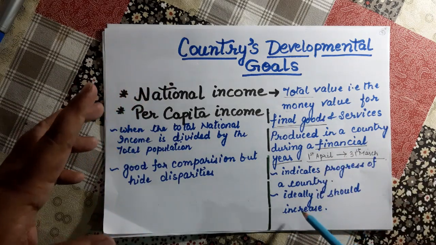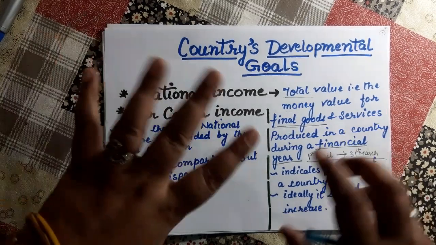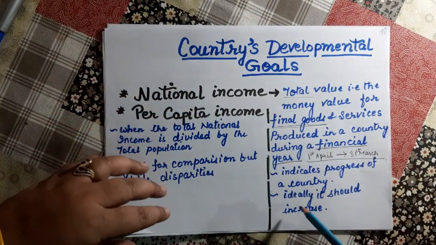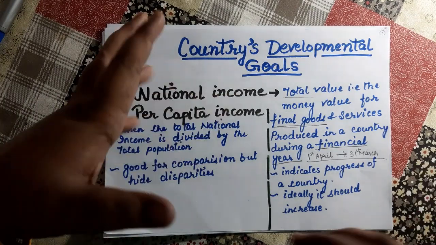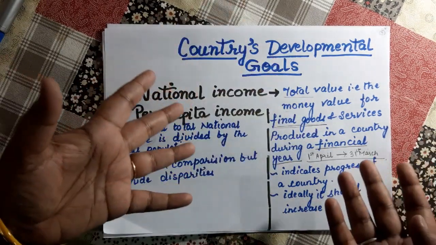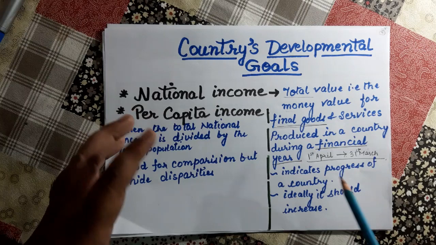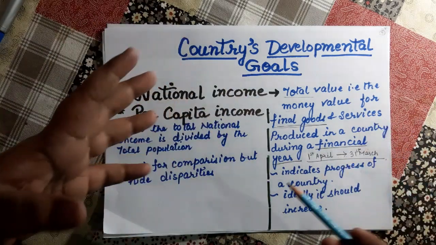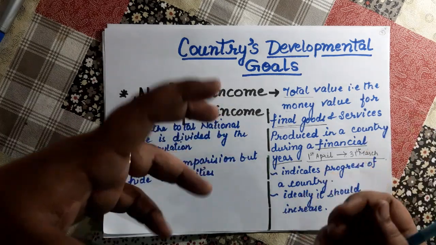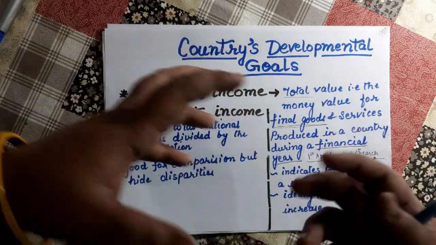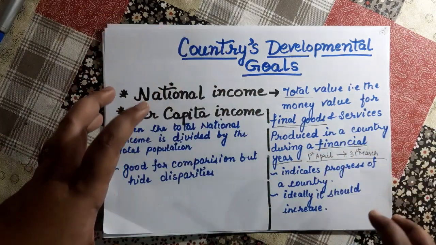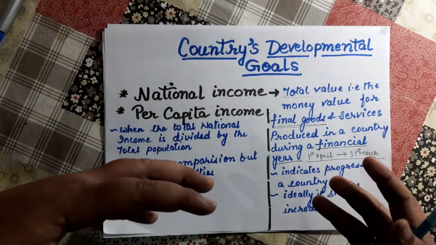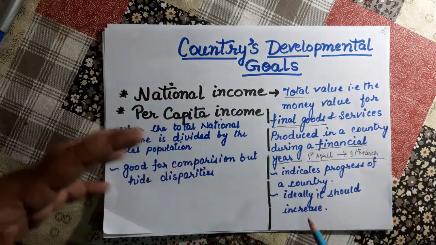Ideally it should increase, though it can also decrease, deceleration can also be there, but if it is increasing, that is the ideal requirement from every country. When the economy is getting developed, it needs to be in an increasing way. I hope national income is clear to you all.